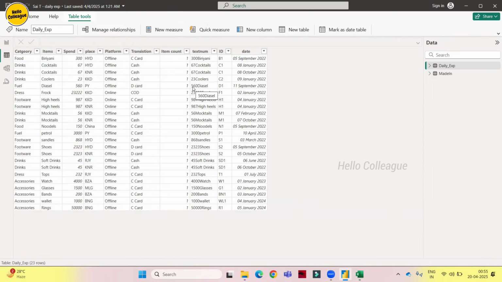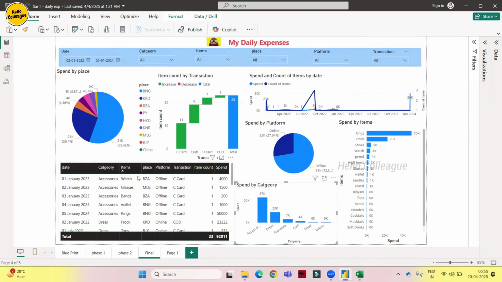When we have databases, the client cannot download the data from the database, so they raise a request to the database team for the data. But when we have this type of visual, the client can come here and simply export. That is the reason we kept this visual like this, because it is very easy to download.